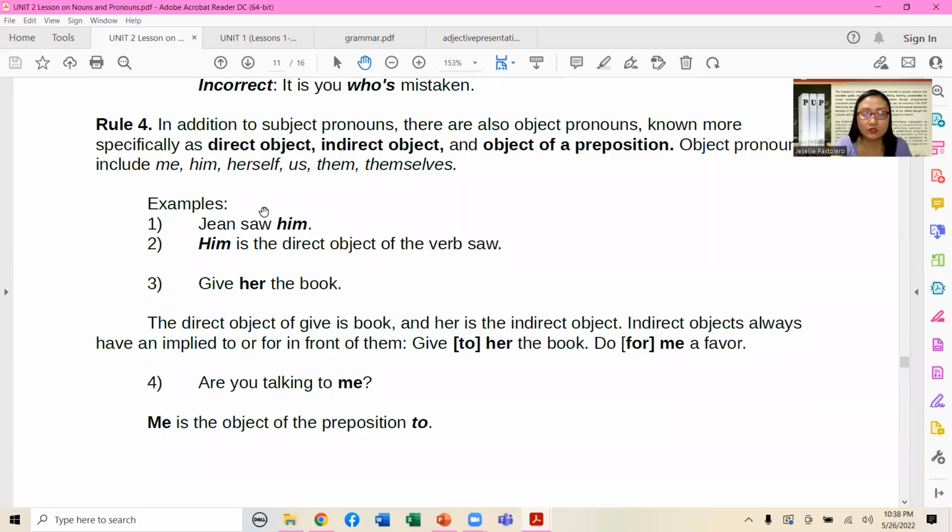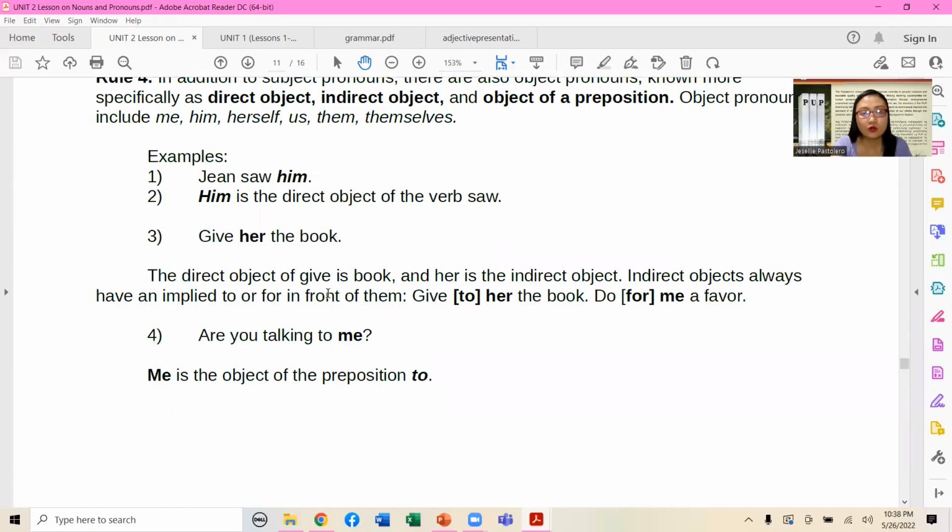You would notice that the word him is positioned in the predicate part. Him is the direct object of the verb saw. Give her the book. The direct object of give is book, and her is the indirect object. An indirect object always has an implied to or for in front of it, just like, for instance, give to her the book. Do me a favor.